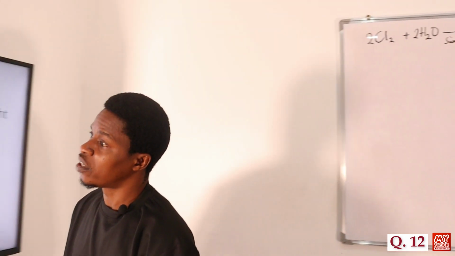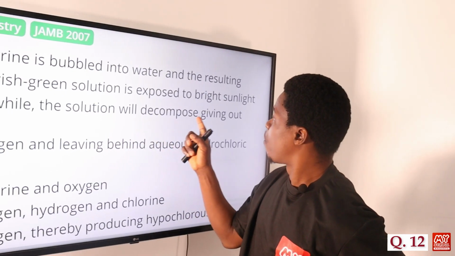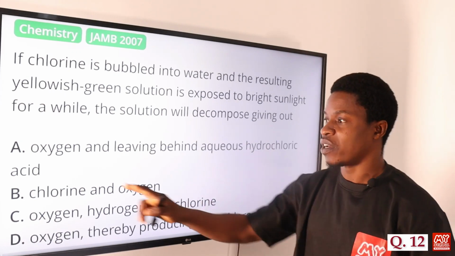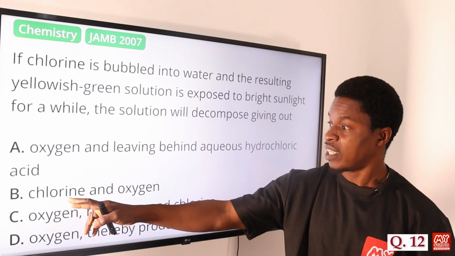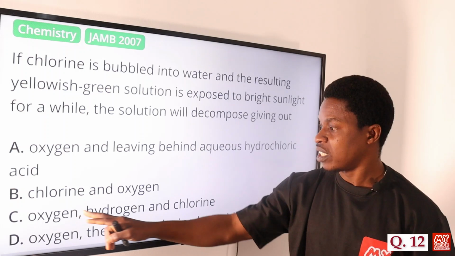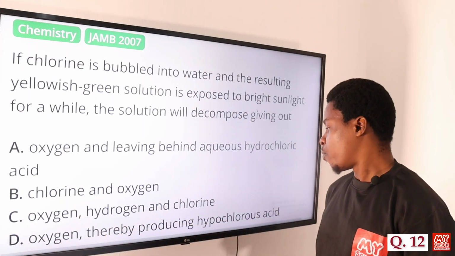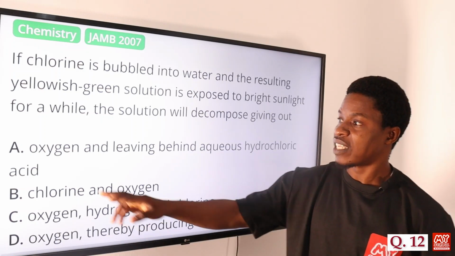So let's look at the options. Option A says the solution will decompose, giving out oxygen and leaving behind aqueous hydrochloric acid. Of course, that's what will form there. Option B says chlorine and oxygen, no. Option C says oxygen, hydrogen, and chlorine, no. Option D says oxygen, thereby producing hypochlorous acid, no. The correct answer is option A.